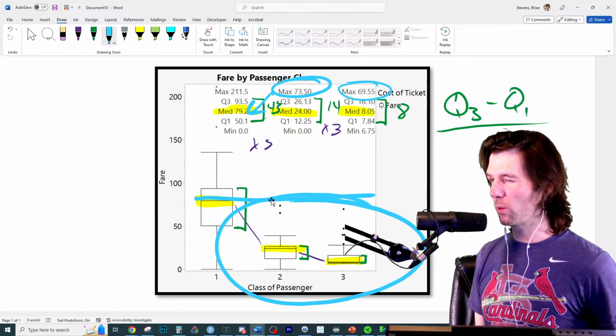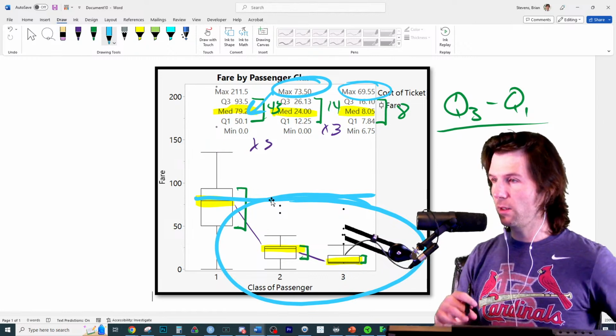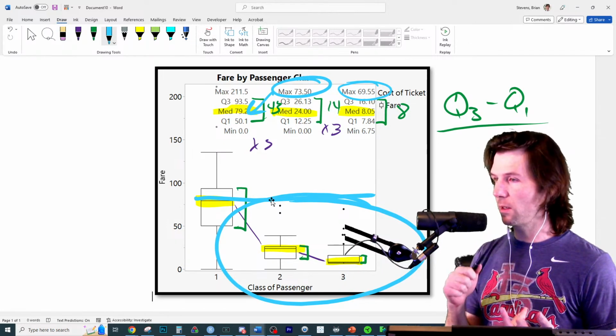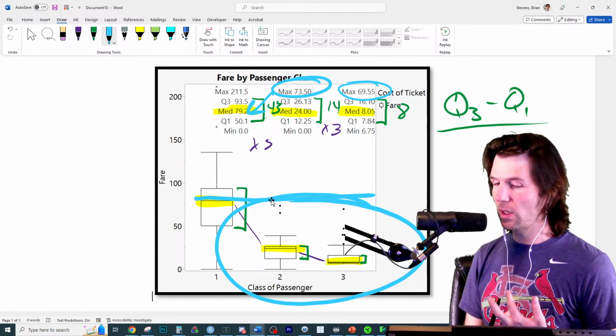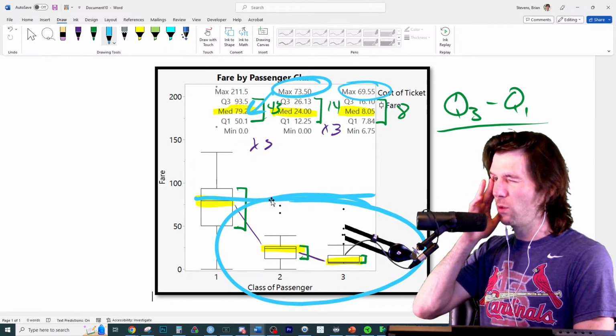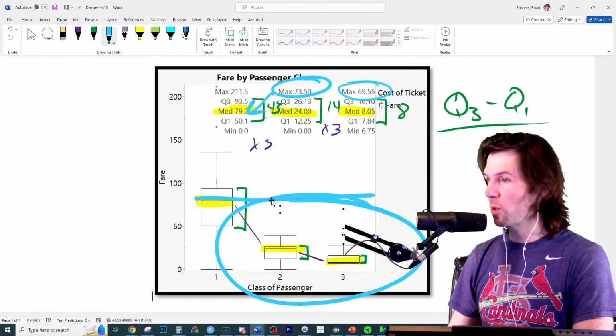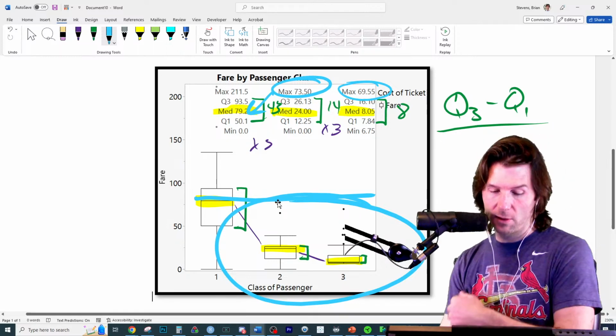And that's the kind of comparisons we're looking for. Like that's where you've done it. I'd look at the medians, compare those. I'd look at the IQRs for measure of spreads, compare those. I'd look for max and mins for unusual things. You might even mention the person who paid the most for a ticket right here is $211.50.